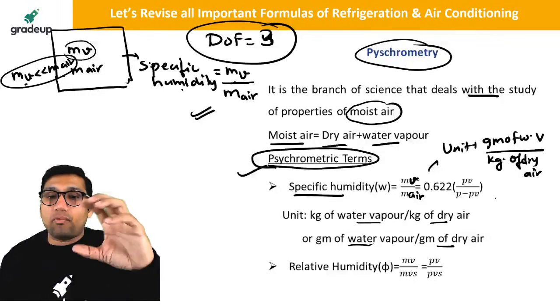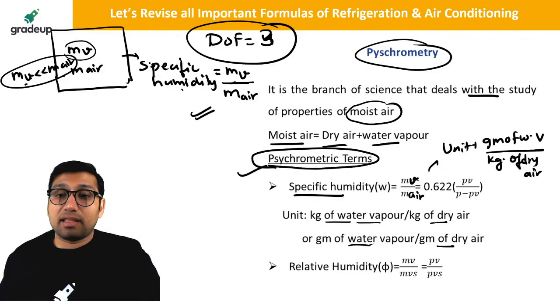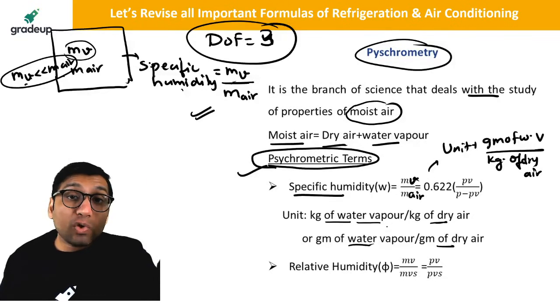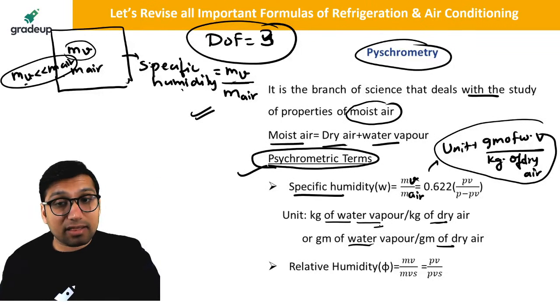Okay, but in the exam, they can ask you the question in kg per kg. When they give you the specific humidity, they will give it in kg per kg or gram per kg. So you have to see in what unit they have asked the answer. If the answer is asked in gram per kg, then you have to find it in gram per kg. If it is asked in kg per kg, then you have to give it in kg per kg.